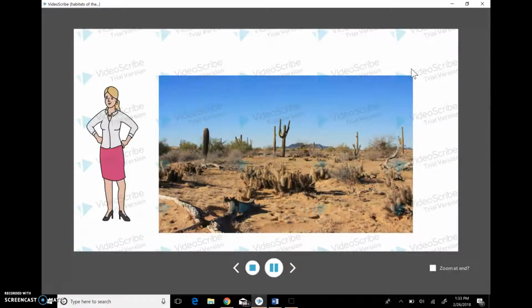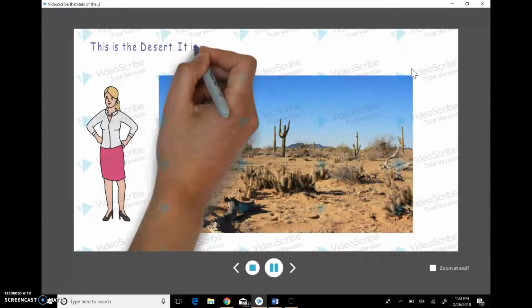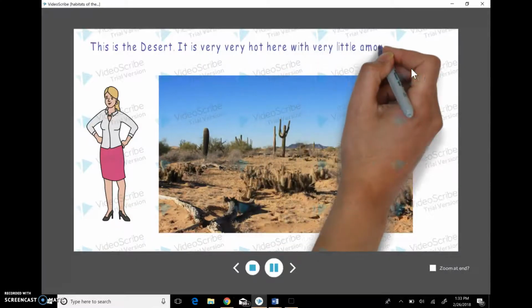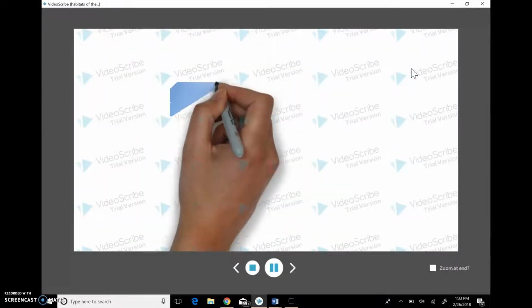This is the desert. It is very, very hot here with very little amount of water. Not too many organisms live here due to its harsh environment.